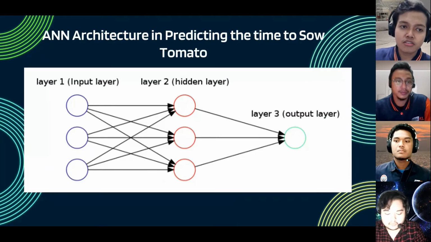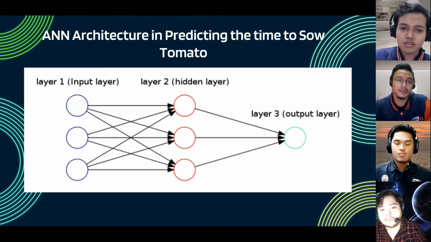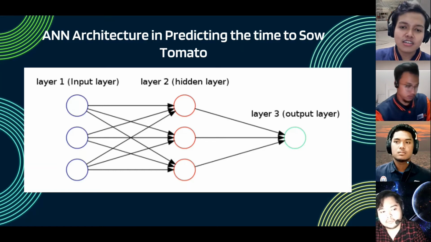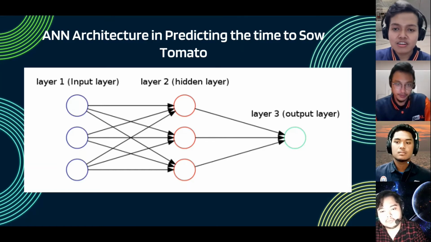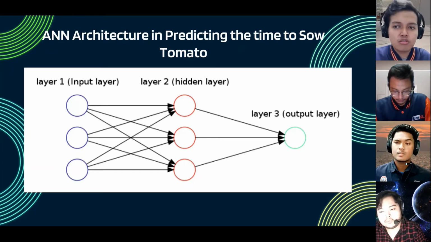So, artificial neural network architecture in predicting the time to sow tomatoes. This is the network architecture. It is a complex structure made of artificial neurons which requires multiple inputs to produce the output. In the previous slide, it just showed the input as temperature.